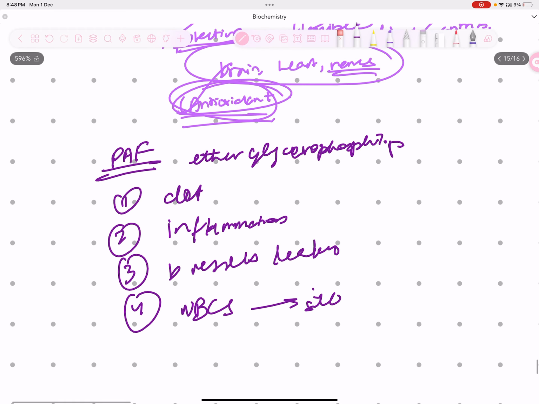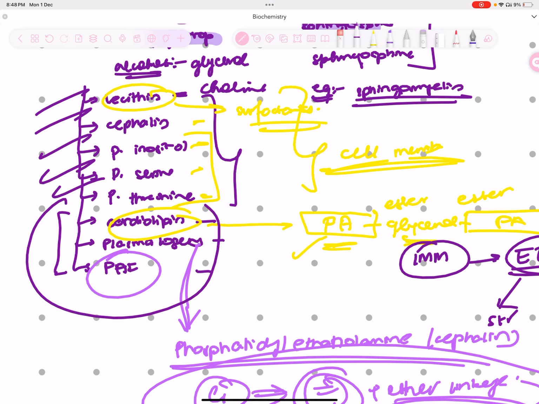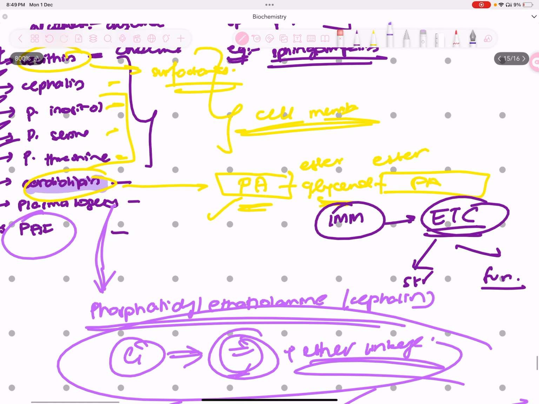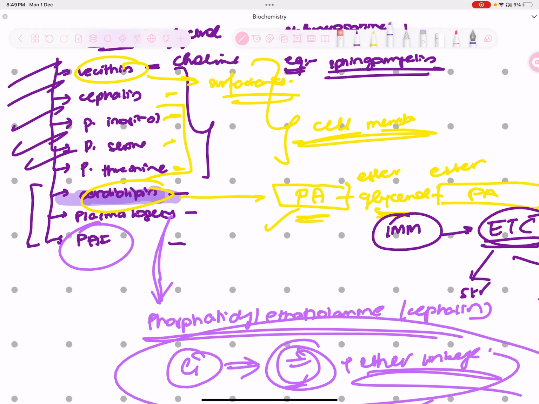Now, it's very easy for us to remember the remaining ones, but usually we tend to neglect these, even though they're so important. I already told you cardiolipin has antigenic properties, and this is its structure, and it maintains the structural and functional integrity of the electron transport chain, which is present in the inner mitochondria. How about plasmalogens?